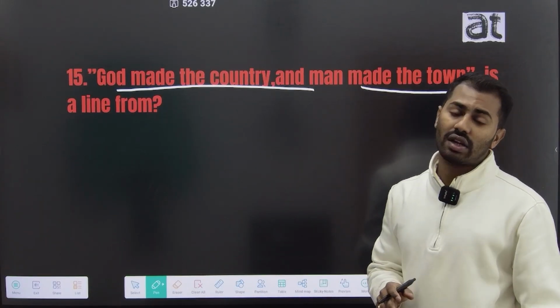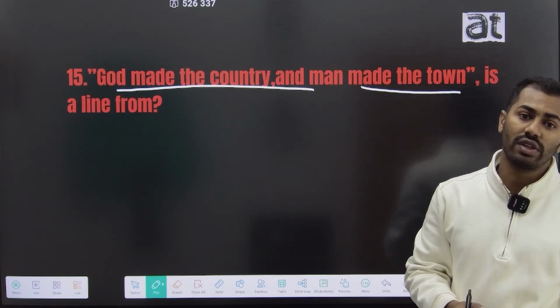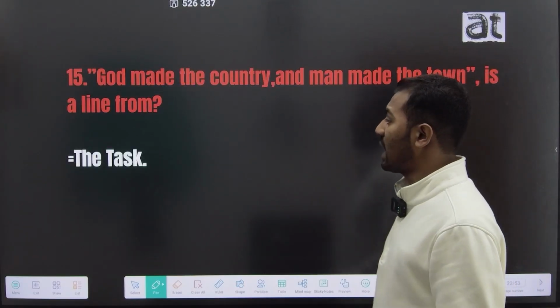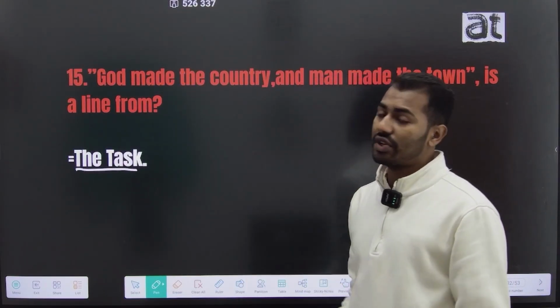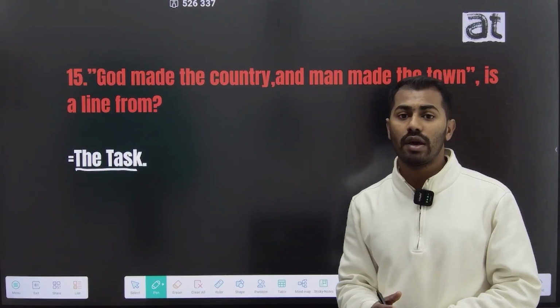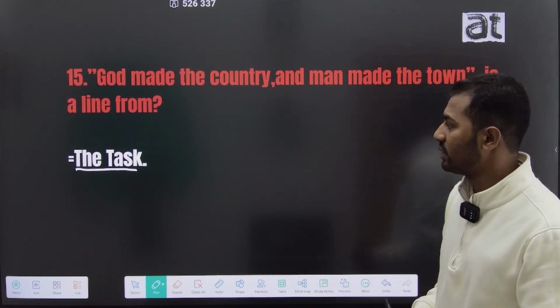The 15th question is, God made the country and man made the town. God made the country and man made the town is a line from the work The Task. It is a famous line taken from William Cowper's poem The Task.